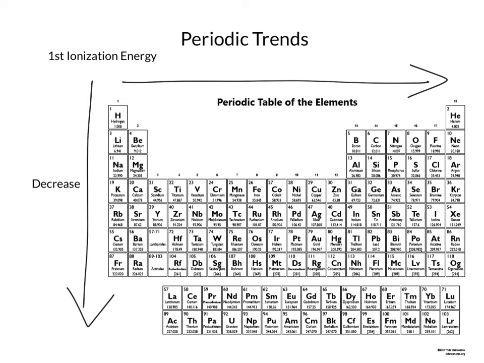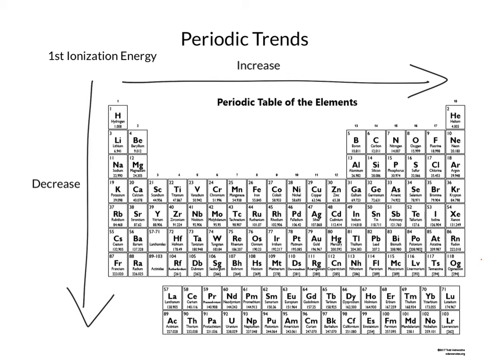Well, the greater one of the charges gets, so you've got this one electron that's being pulled in by the nucleus, and that effective nuclear charge is increasing as we go across. This is going to lead to a stronger pull on those electrons. That means it's going to be harder to rip that electron away from the atom. And therefore, what we're going to see is an increase in that first ionization energy.